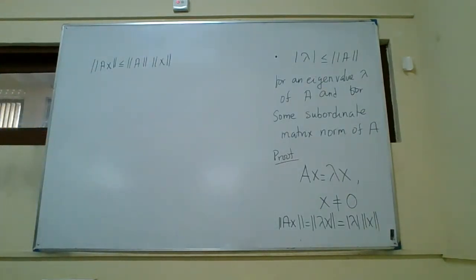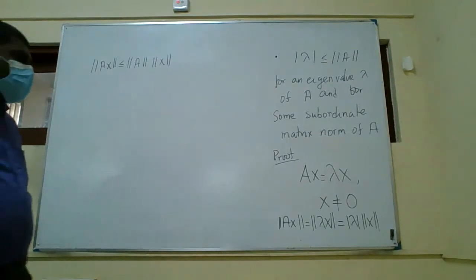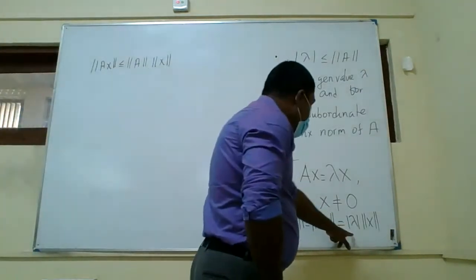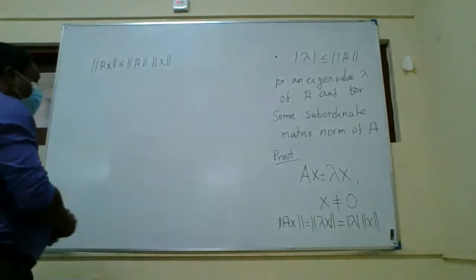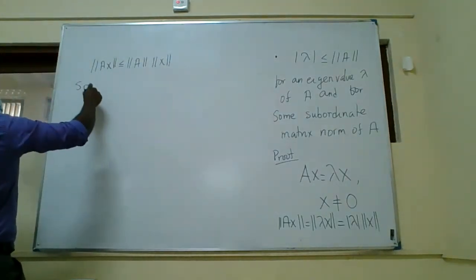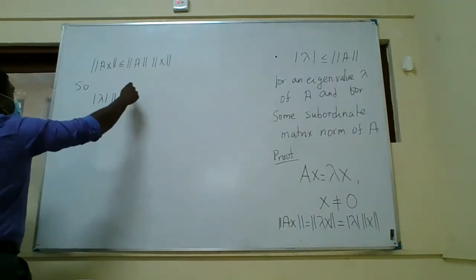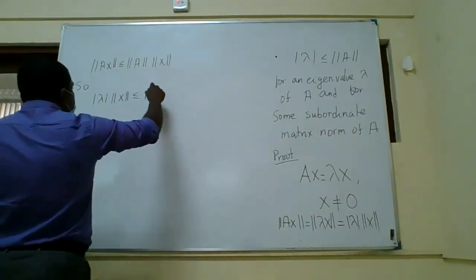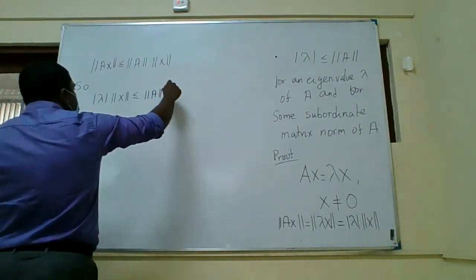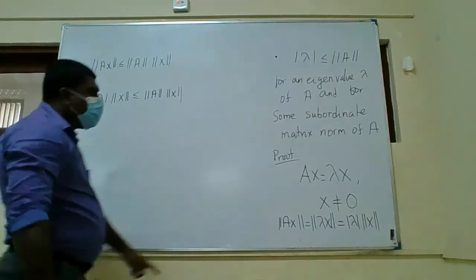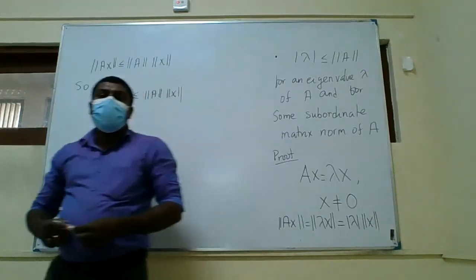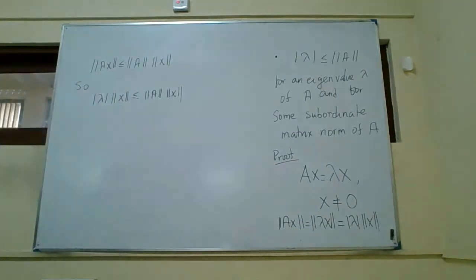So we see that norm of Ax is less or equal to norm of A times norm of x. But norm of Ax equals this, and this is less or equal to this. So when you combine both of them, you get the absolute value of lambda times norm of x is less or equal to norm of A and norm of x. But x is non-zero, so norm of x is non-zero. So you can cancel the norm.